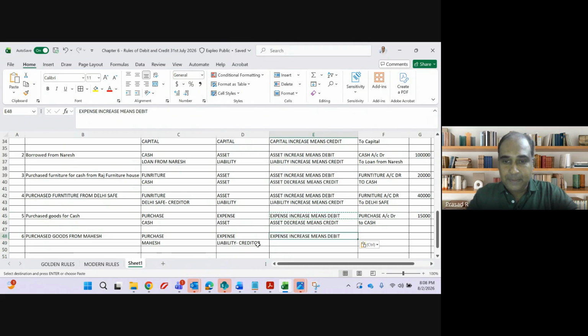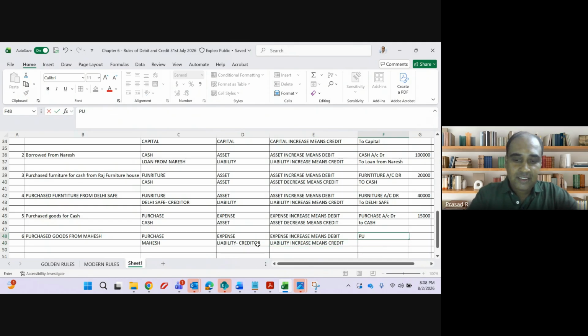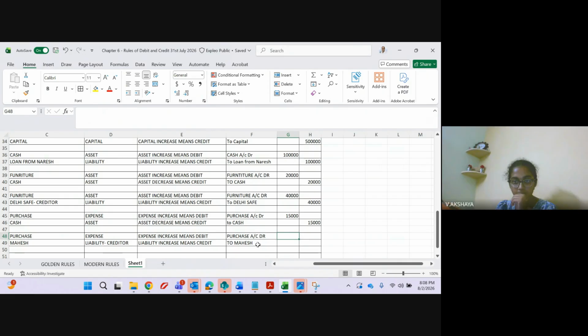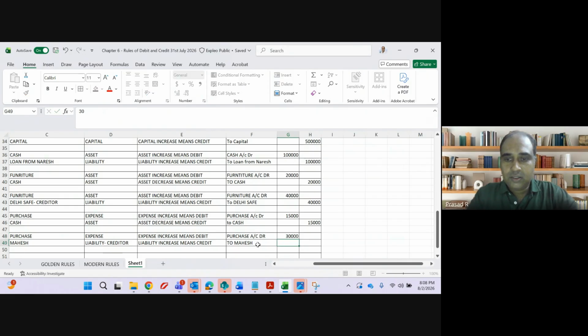Expense increase means debit. And is the liability increasing or decreasing? Increasing. Increasing means credit. The accounting entry is: Purchase account debit to Mahesh. Amount 30,000. 30,000 and 30,000.